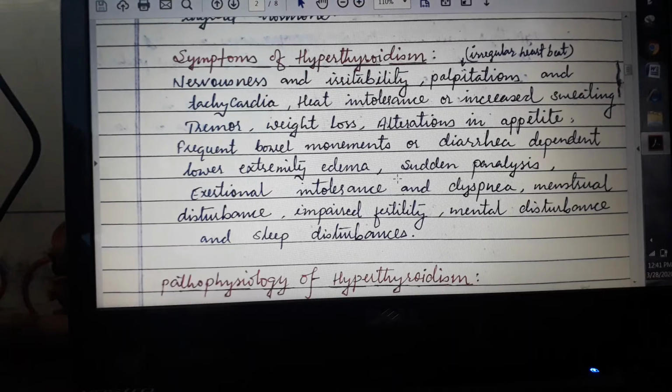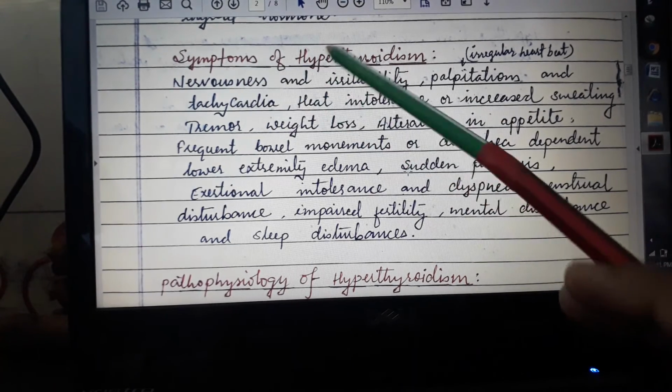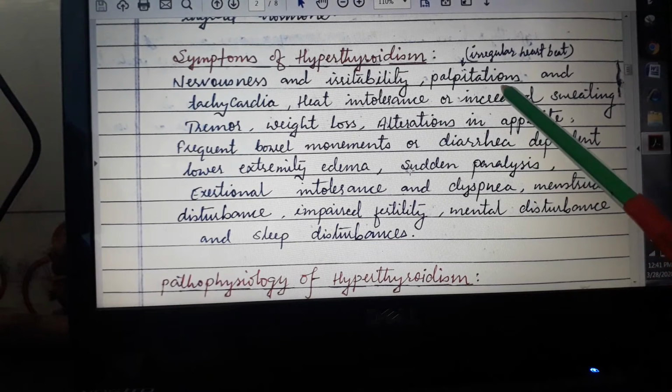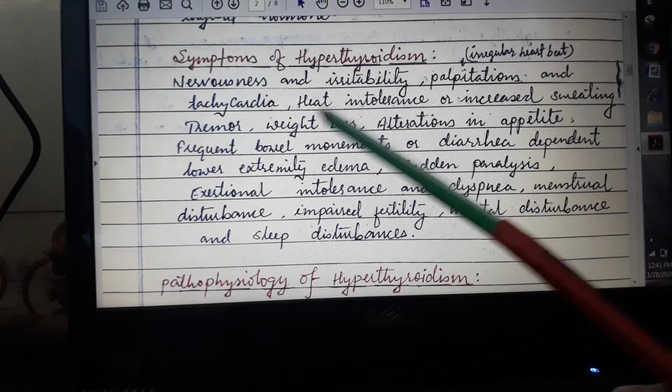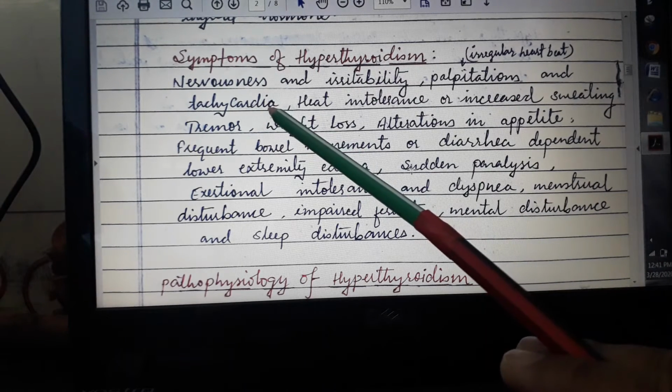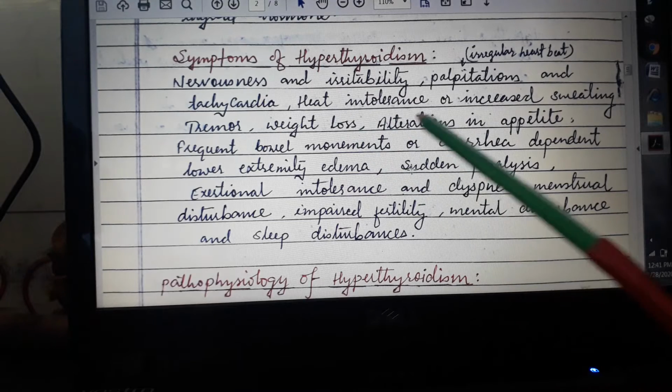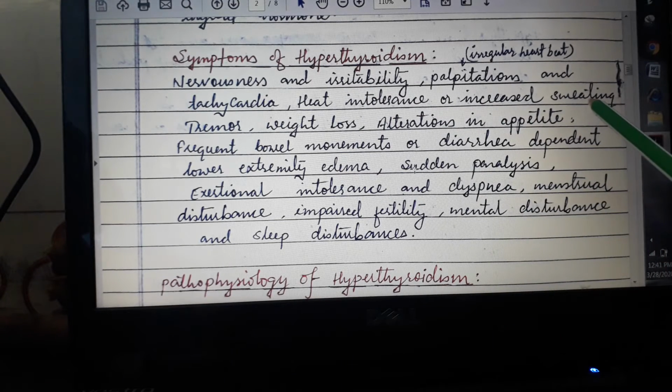Then what are the symptoms of hyperthyroidism? Some of the most common are nervousness, irritability, palpitation. What is palpitation? It is nothing but irregular heartbeat, and tachycardia, that is increased heart rate. Then heat intolerance or increased sweating. What is heat intolerance? Heat intolerance is the feeling of being overheated when the temperature around is more. That is called heat intolerance.